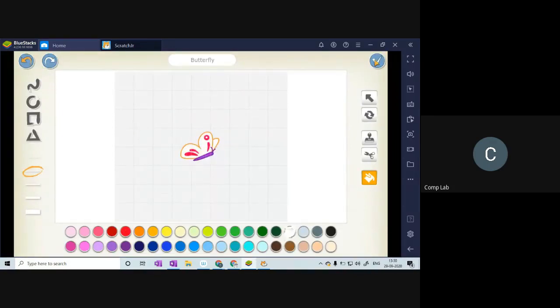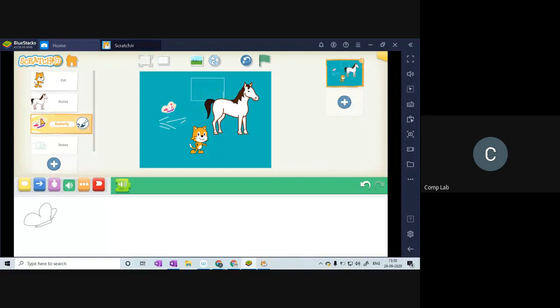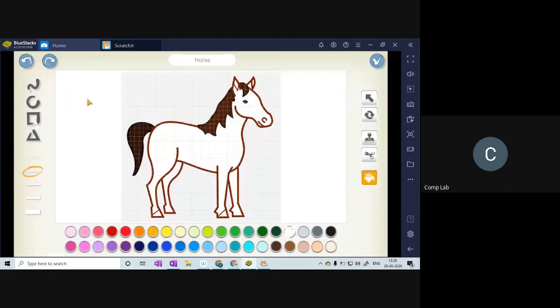Or the best way, I think, is to simply go for this paint icon right here. Okay, let me try the horse. So if you want to resize, you can click on the paint icon of your sprite. Then you can select the entire horse, and I think make it smaller.